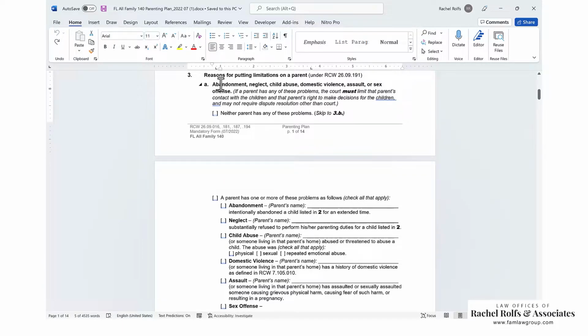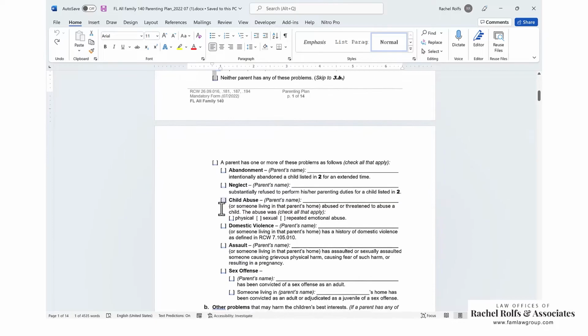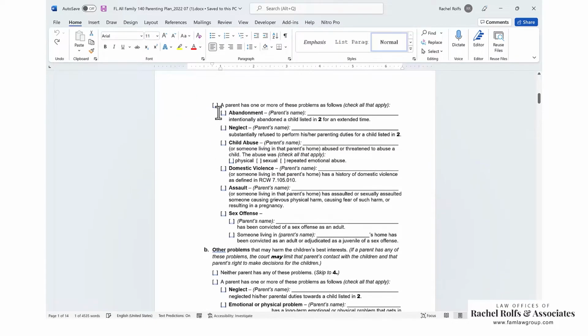So 3A here deals with abandonment, neglect, child abuse, domestic violence, assault, or sexual offense. If neither parent has either of these problems, if everything's fine, decent parents, nothing scary, you're going to check this box and you're going to move on to 3B. If someone does have a problem, you're going to check this box. Parent has one or more of these problems, and then you're going to go through and fill in whichever sections are appropriate.